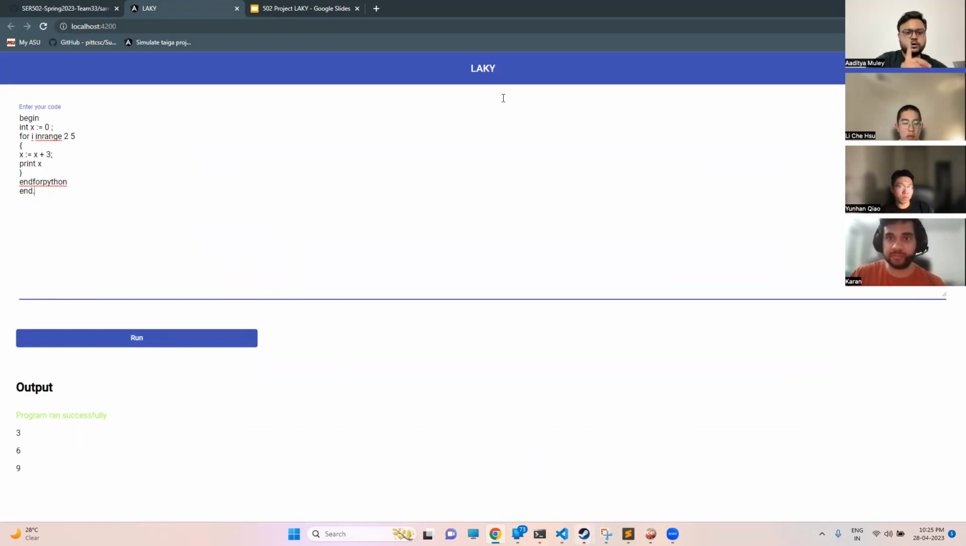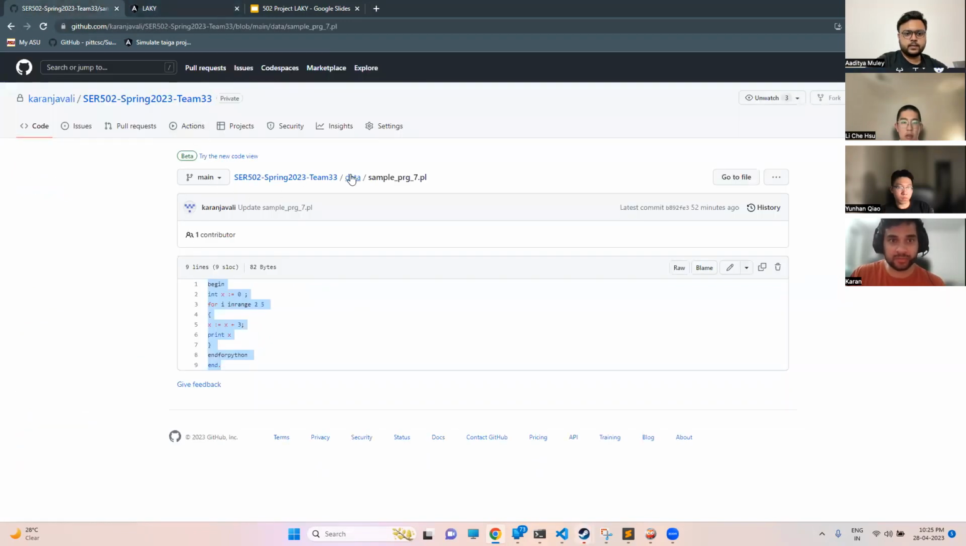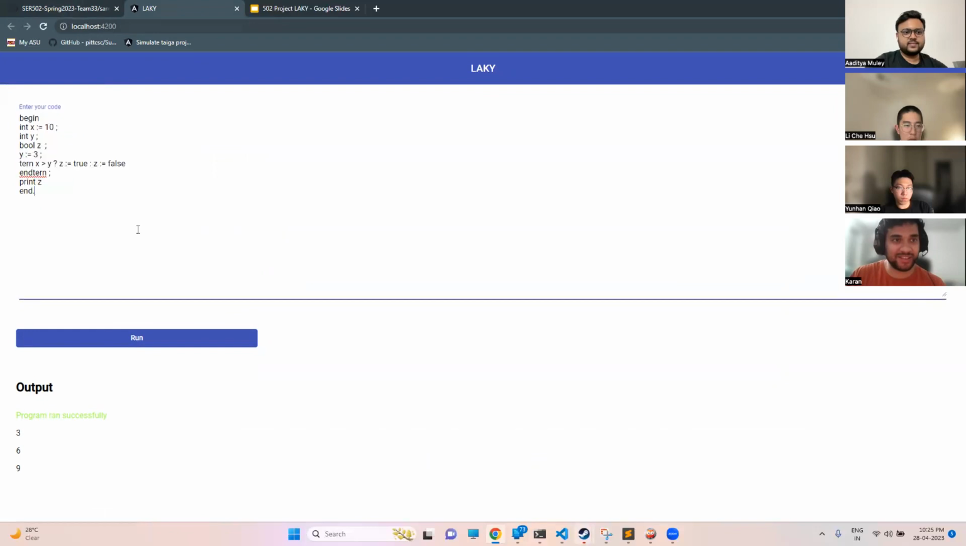Could you also just show the sample run of the ternary program? I think we might have messed up. All right. I think it was 5. Yeah. Thanks for picking that, Aditya. I'll just show this as well.